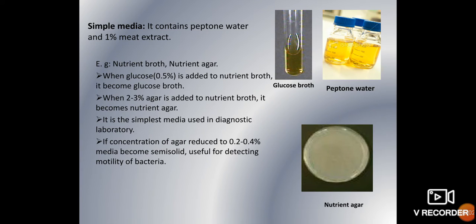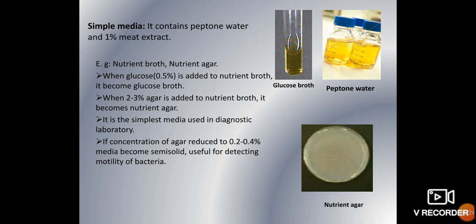First, what is simple media? Simple media contains only the basic components, that is peptone water and 1% meat extract. This is called simple media. The best example of simple media is nutrient broth or nutrient agar. To the broth, if you add agar, it becomes agar. So nutrient broth and nutrient agar are the simplest media.